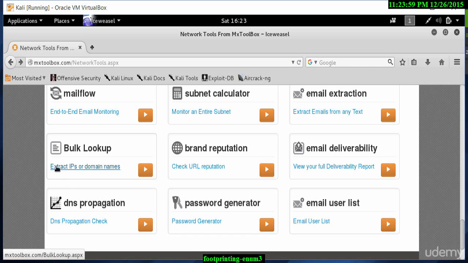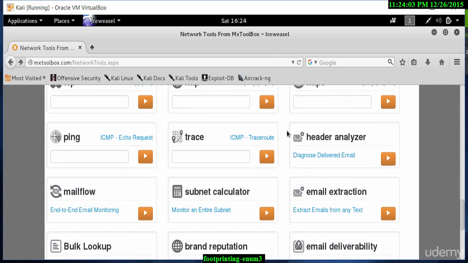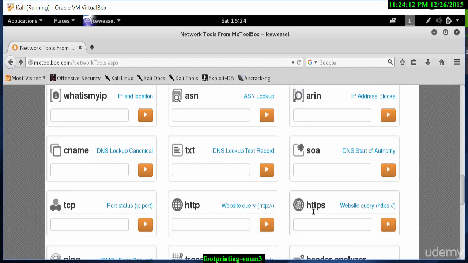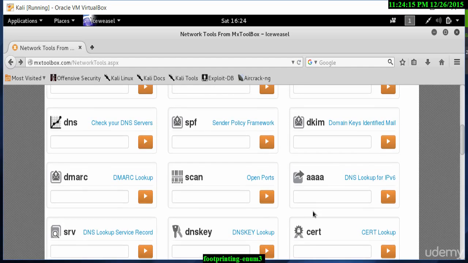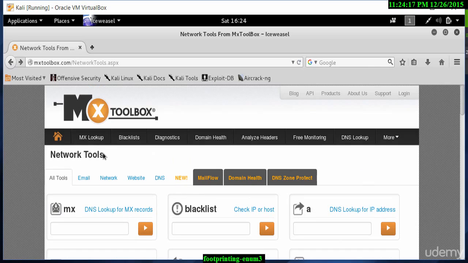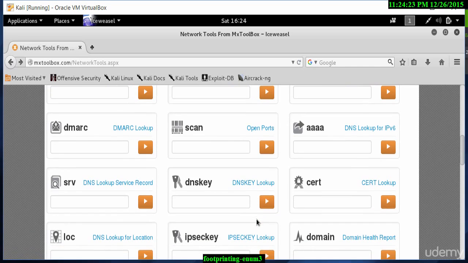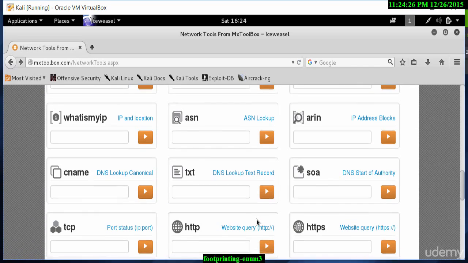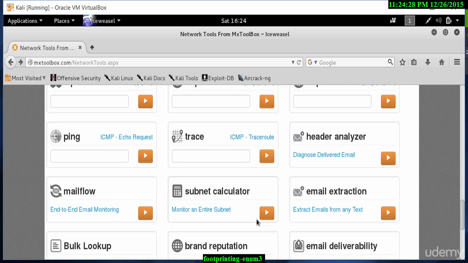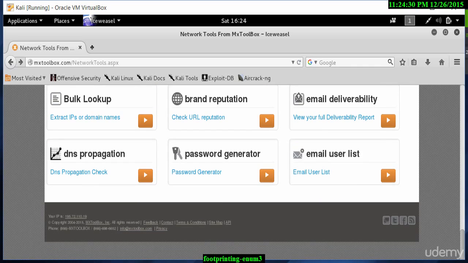You can bulk look up IP addresses, see what IP address information is obtained, and do email extraction. You can extract emails from a text file. It will search the text file and find email addresses. We've got, again, a lot of options here. And I encourage you again to test this website out and use it to figure out what options are available, what vulnerabilities are available, what ports are open, and give you quite a bit of data.